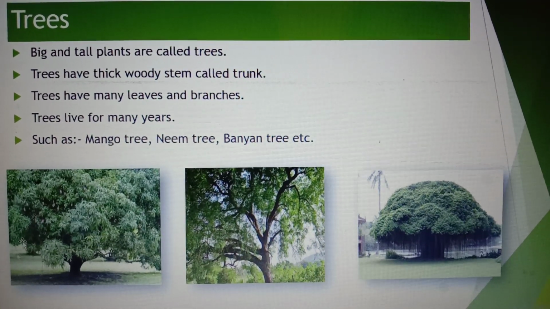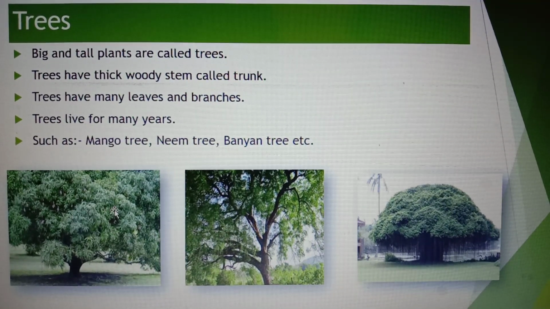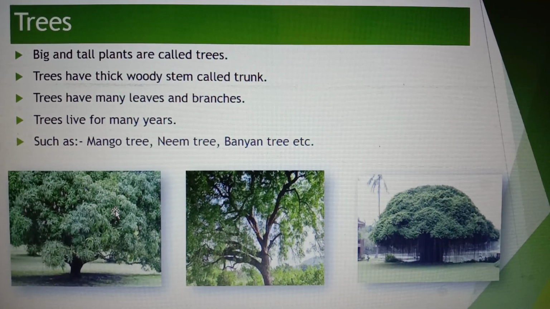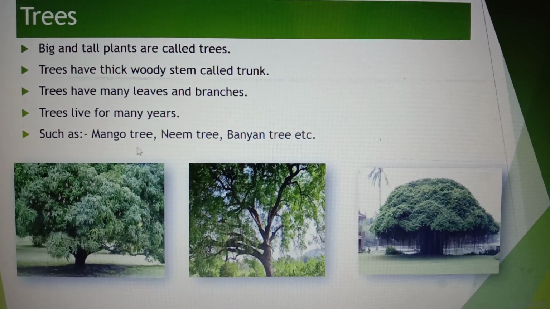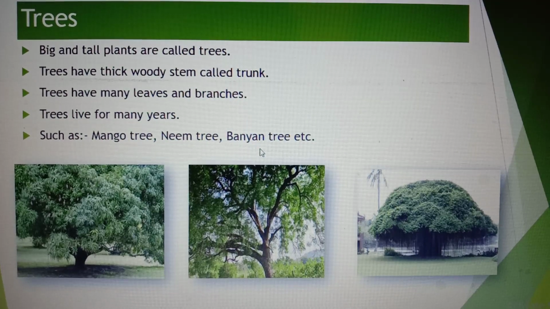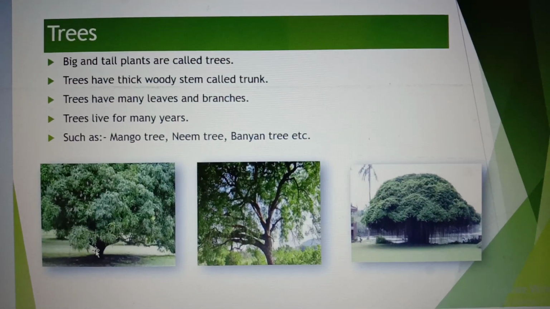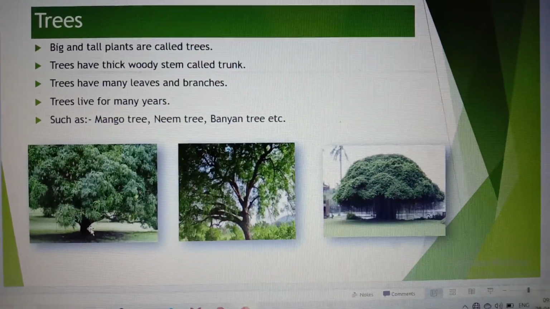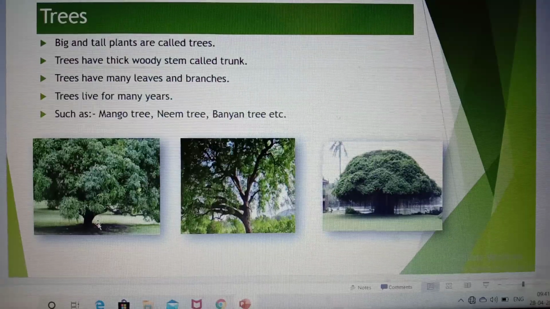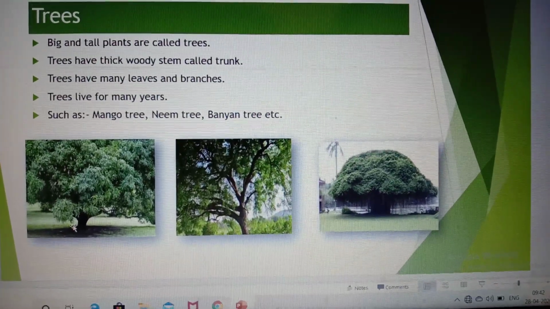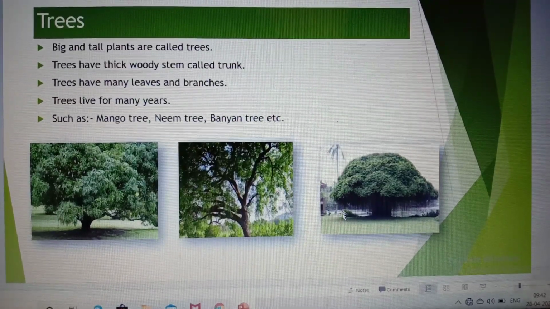Trees have many leaves and branches. You can see in this picture, children, this tree has many leaves and branches, such as mango tree, neem tree, banyan tree. Yes, see the stem of mango tree. It is woody and thick, so it is called trunk. Thick woody stem are called trunk. Neem tree, and this is banyan tree.